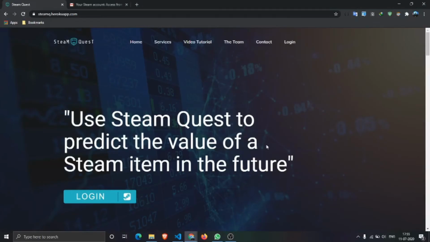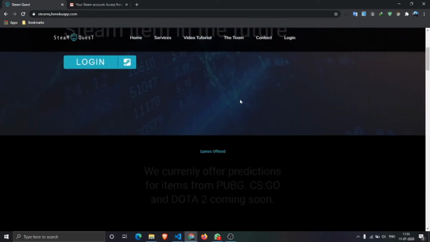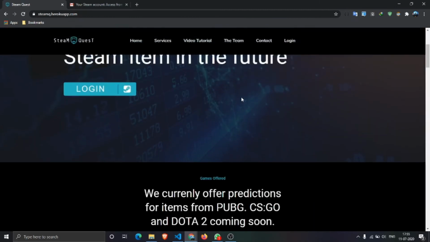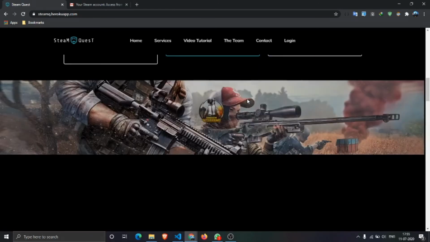Hello ma'am, this is the website I was talking about. It's SteamQuest. So basically, SteamQuest is a web application where we predict the future price of a particular item, so it will be easy for us to trade between the items. So we'll know when it is better to sell or when it is better to buy the item. Some part of the front end was already explained by Robin. So I'll just show you how the website looks.